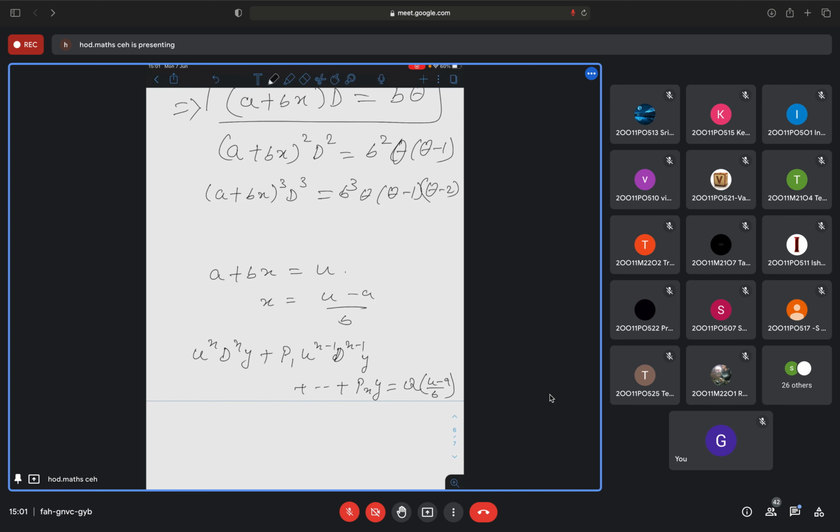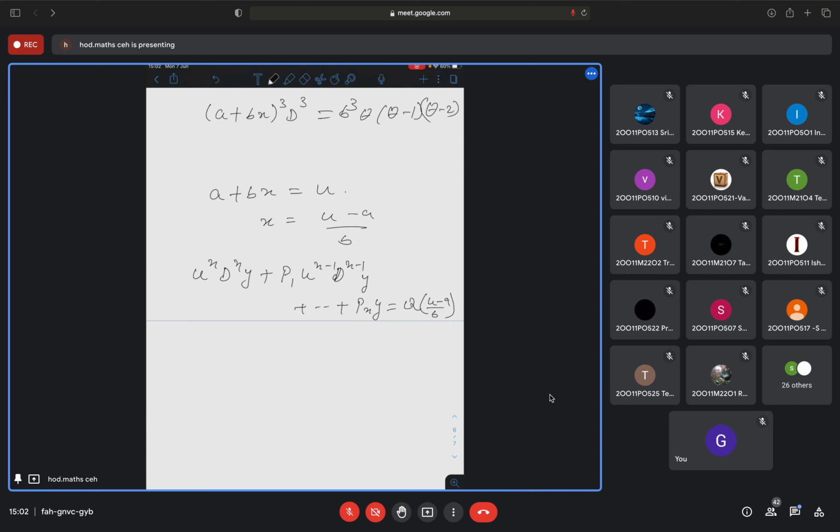Now as you can see, this is a Cauchy-Euler equation with the dependent variable y and independent variable u. Instead of x, which variable do you have now? u, u to the power n. You compare with the Cauchy-Euler equation. So here you can make the substitution. Now this Cauchy-Euler equation you need to convert to a constant coefficient equation by the substitution u is equal to e to the power z, or you can write z is equal to log of u.